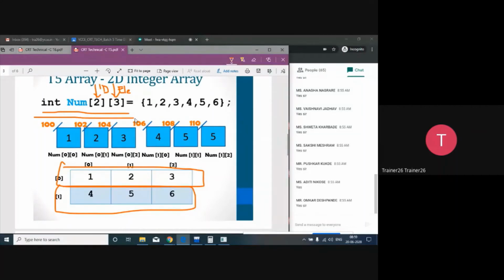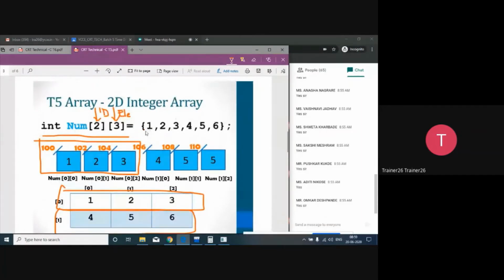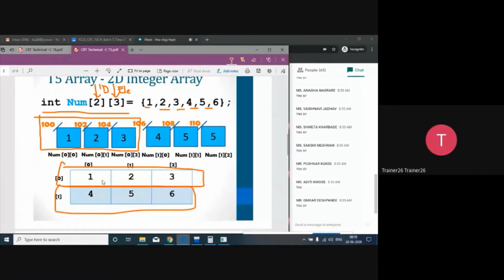When I talk about pointer arithmetic here, because it's a collection, you can say that there are 6 individual variables inside it, 2 into 3, that is 6. So if you want to access them, you can access them with a normal integer pointer. Its type is integer, that's why we will use an integer pointer, int *ptr. But if you access with int *ptr, you have to go one by one. That means you first go to the first element, then the second, then the third, then the fourth. In a 2D array, if you want to visit individual elements one after another using a pointer, you can declare only int *ptr.